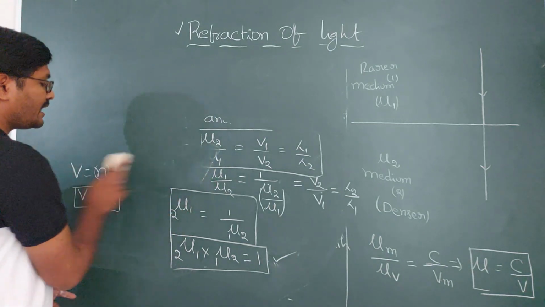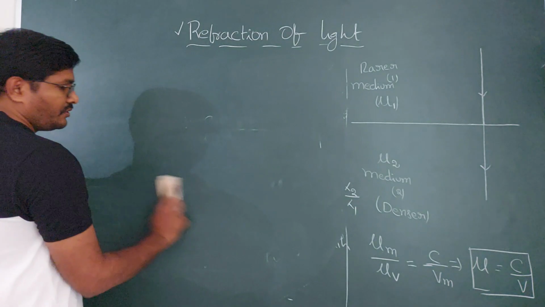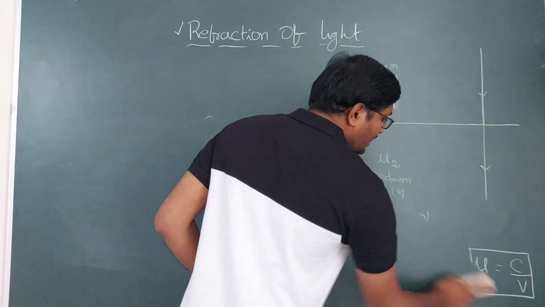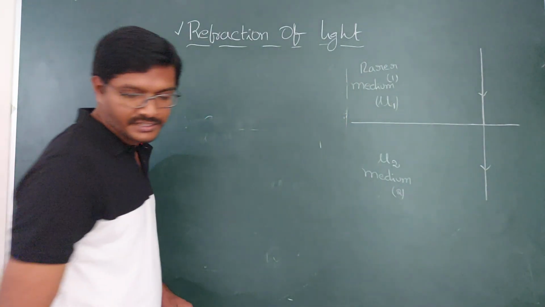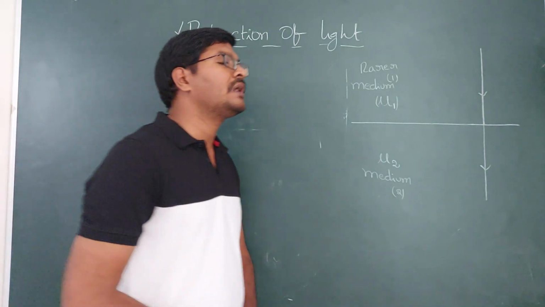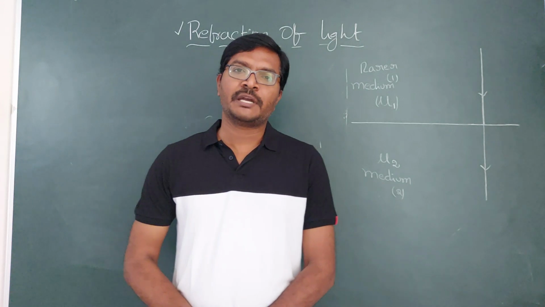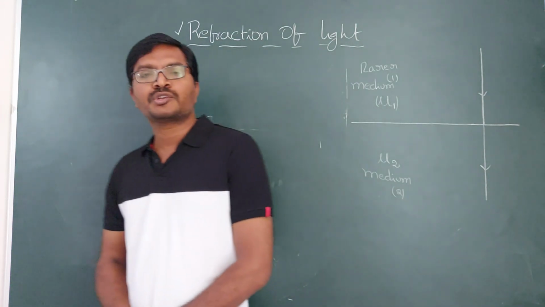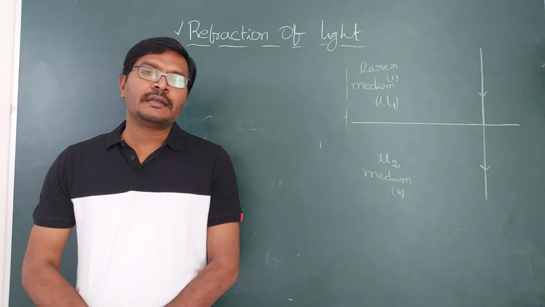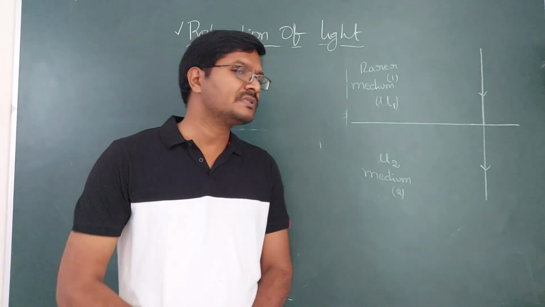So just we are discussing the nature of the mediums, how the velocity is going to be affected because of the nature of the mediums. Now we need to explain what you mean by refraction. Refraction is nothing but, as the velocity changes, what happens to the light direction. According to Fermat's principle, light has to choose a path which takes less time. As the velocity changes, it chooses the path which takes less time. That means it chooses another path.